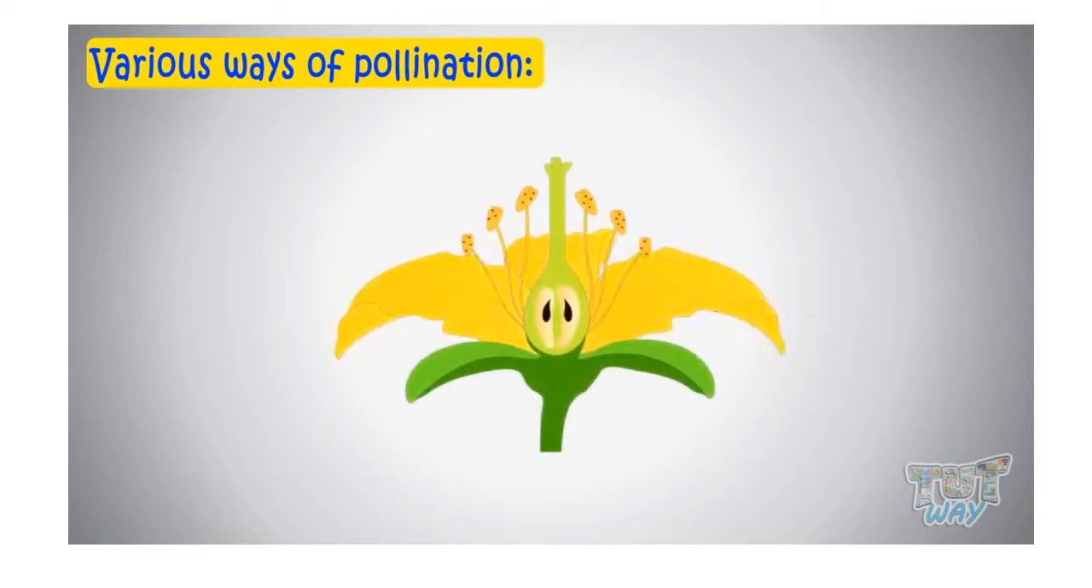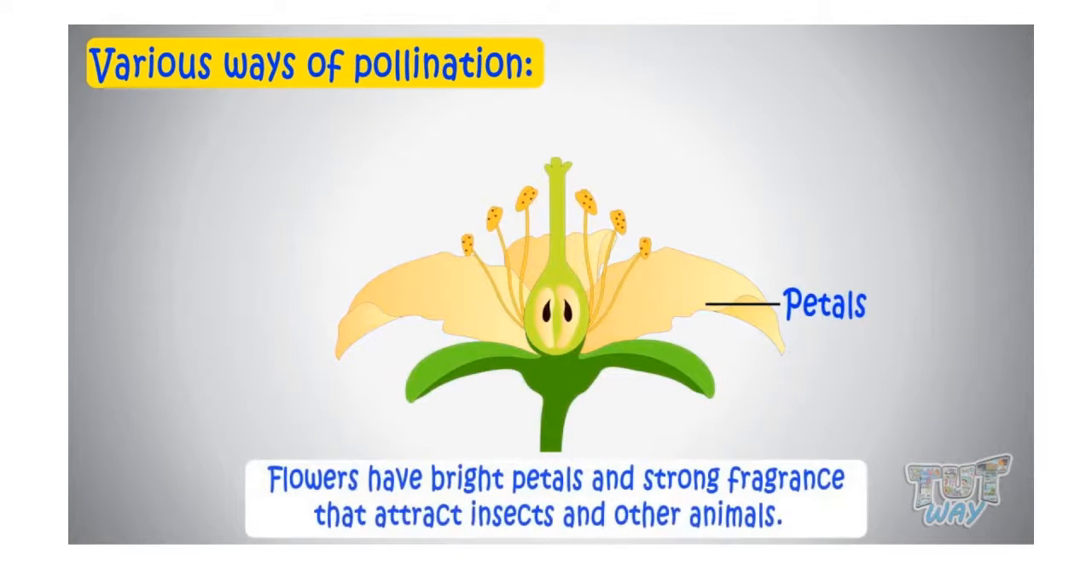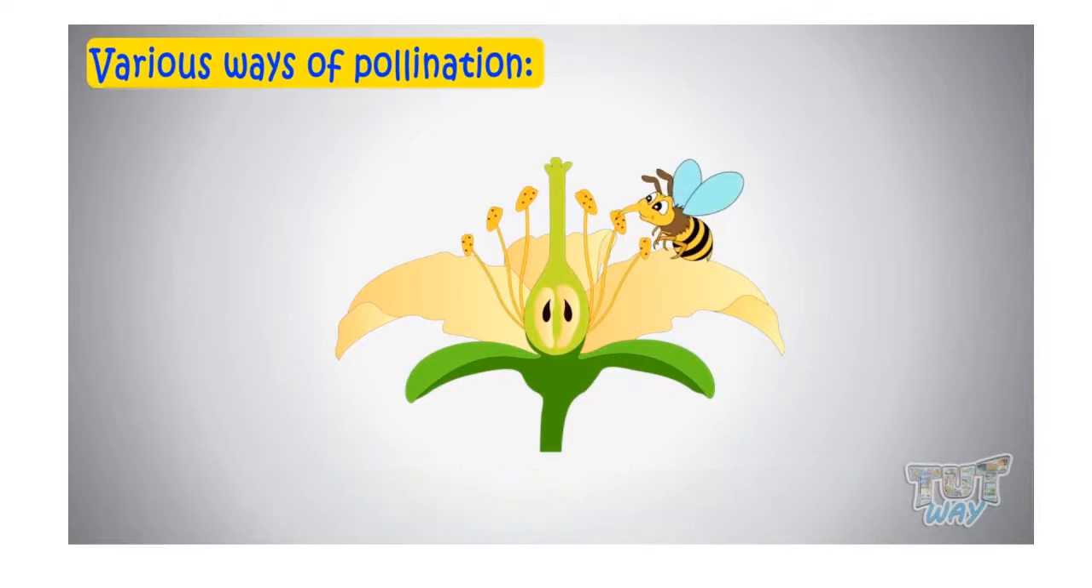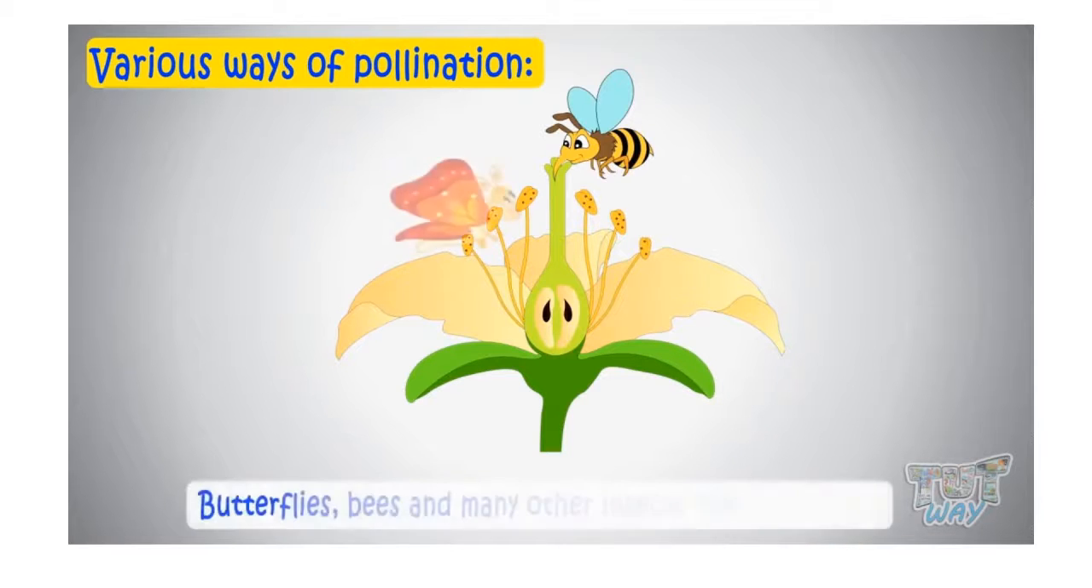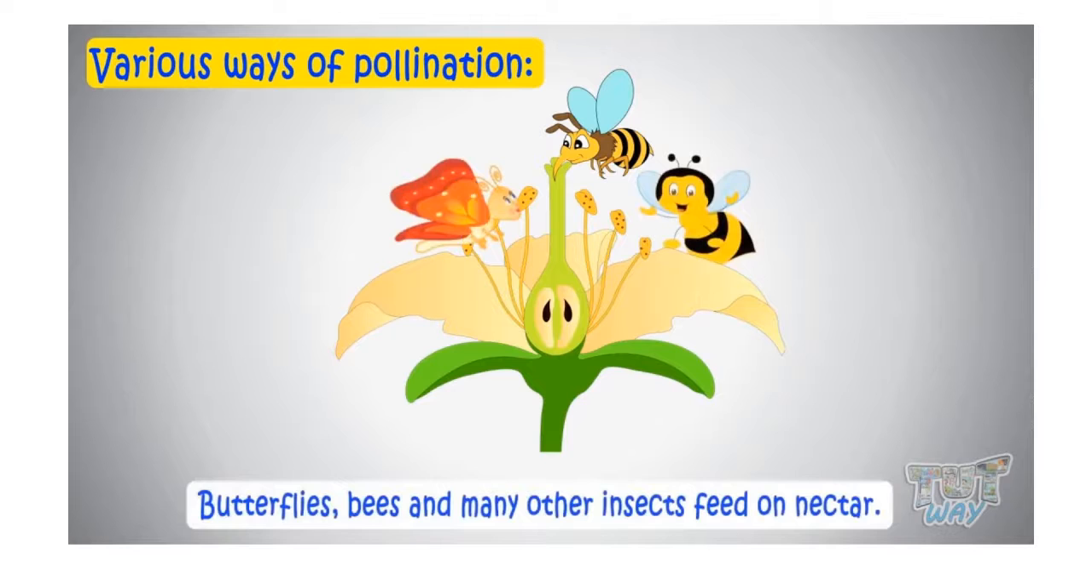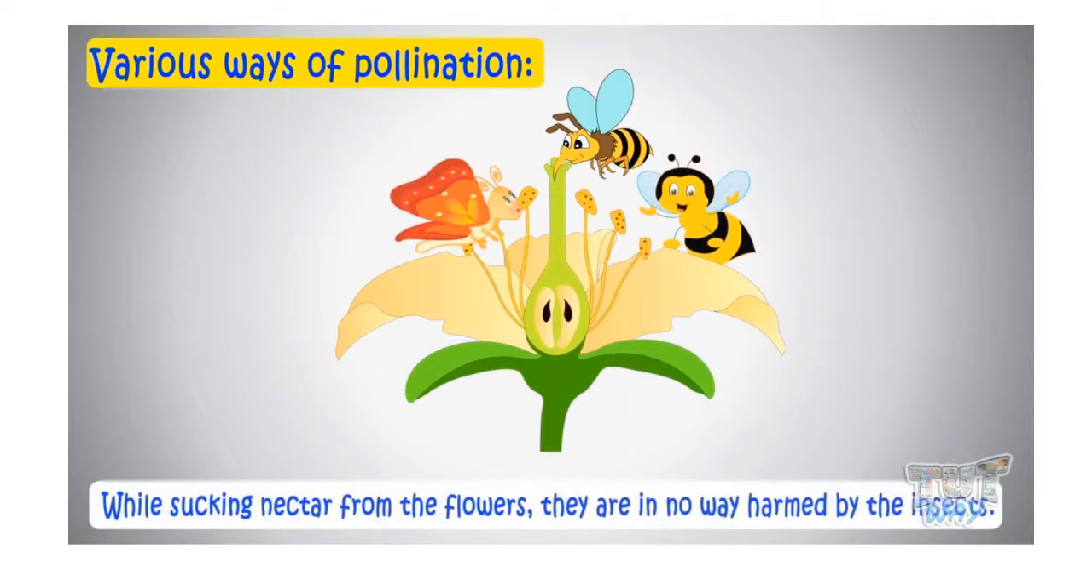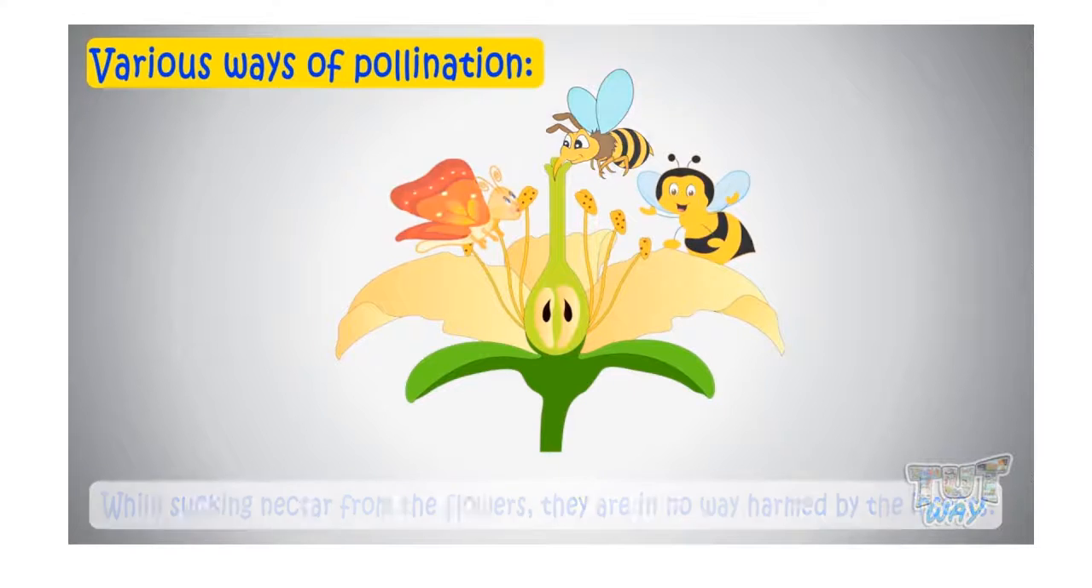Flowers have bright petals and strong fragrance that attract insects and other animals. Also, flowers have thin, nutritious honey-like liquids called nectar inside of them that acts as food for many insects. Butterflies, bees, and many other insects feed on the nectar. So they visit the flower to suck nectar. While sucking nectar from the flowers, they are in no way harmed by the insects. Insects feed on the nectar present in the flowers.